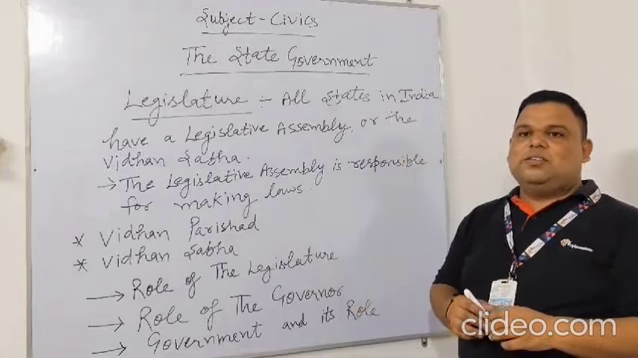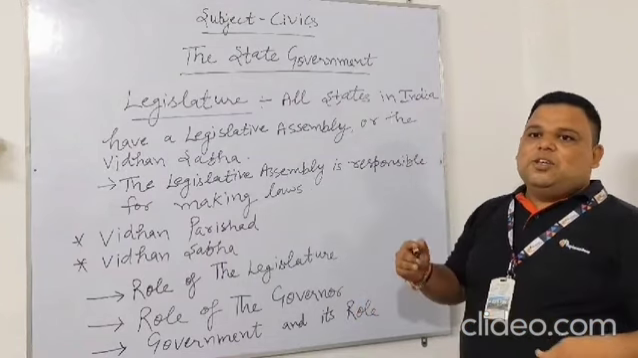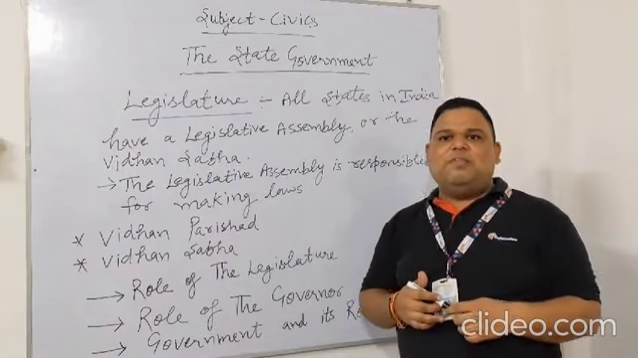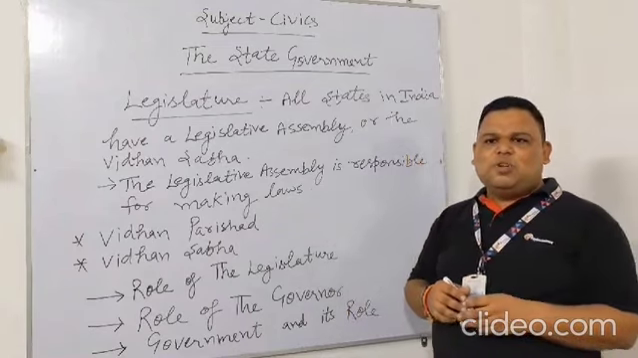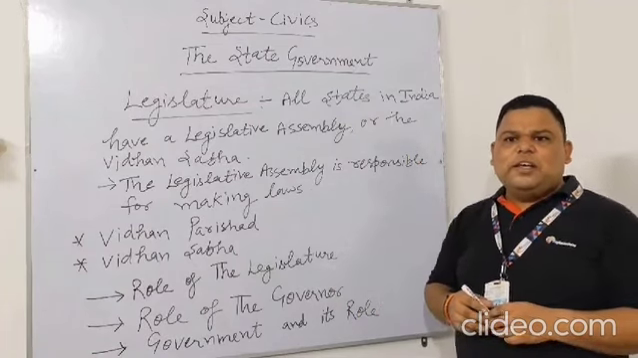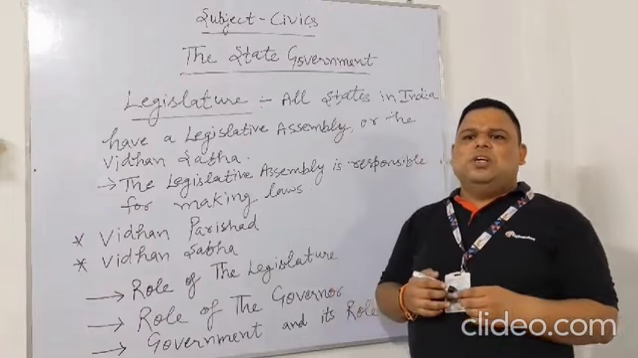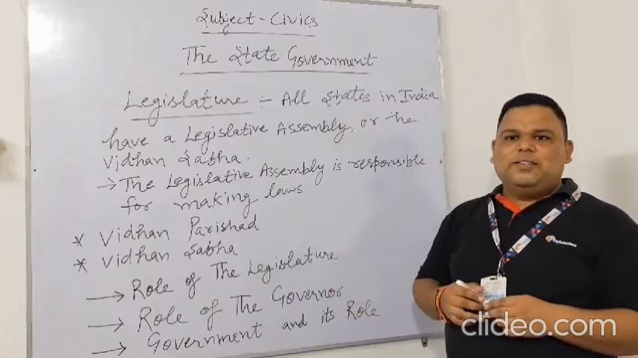Student, today we are discussing chapter number 3 in Civics, the State Government. India is a union of states, with every state having its own government. The state governments are responsible for making laws for the people of their states. They also have the power to launch schemes and programs for the welfare of the people in their state.